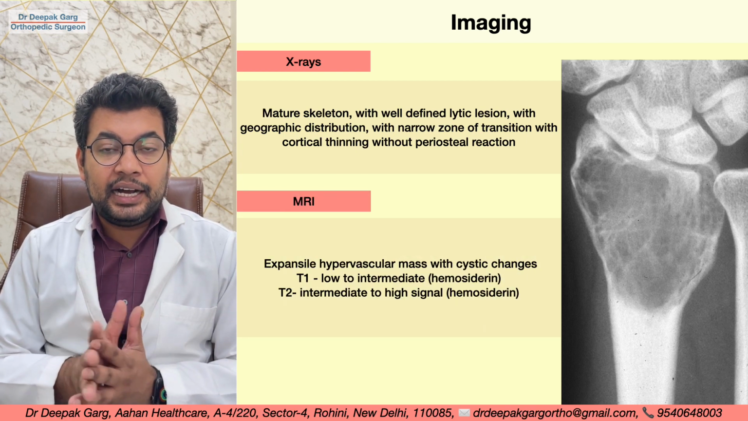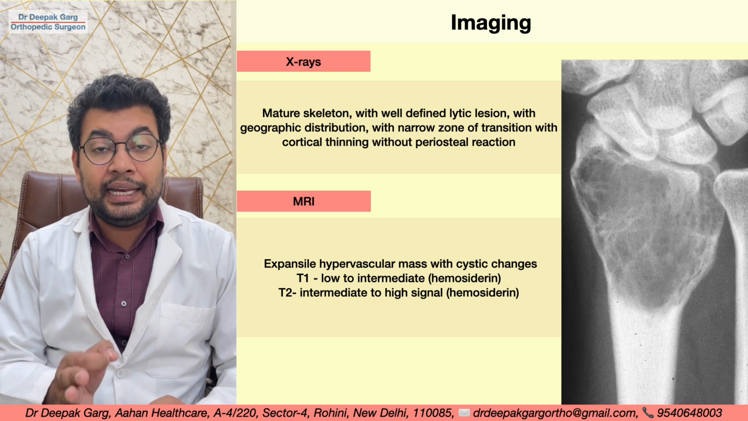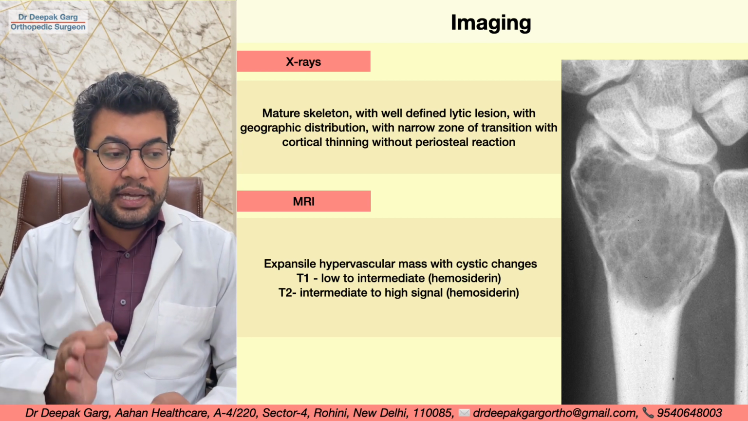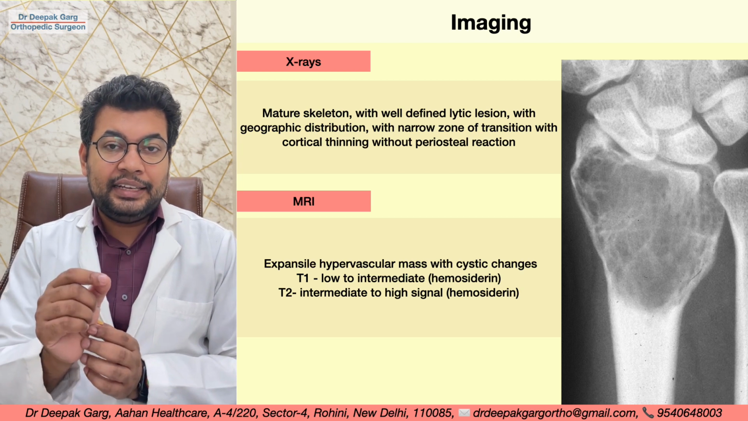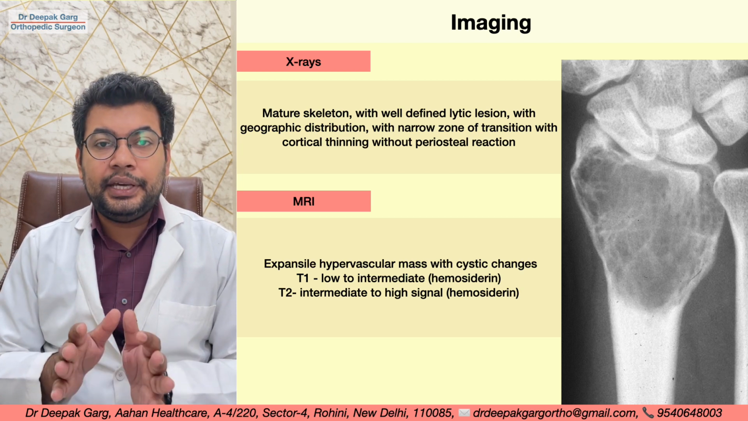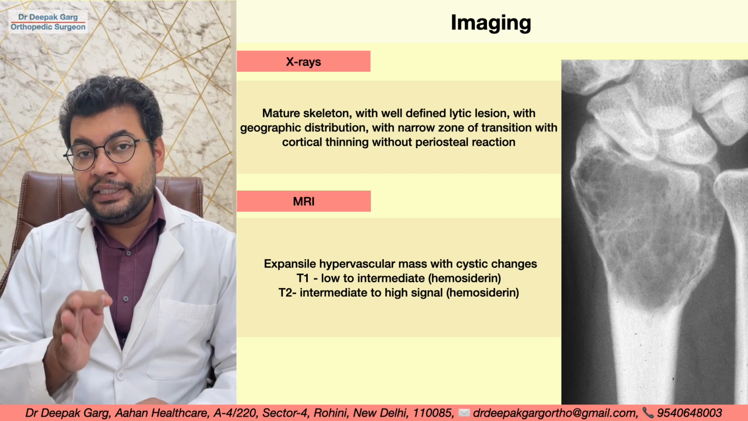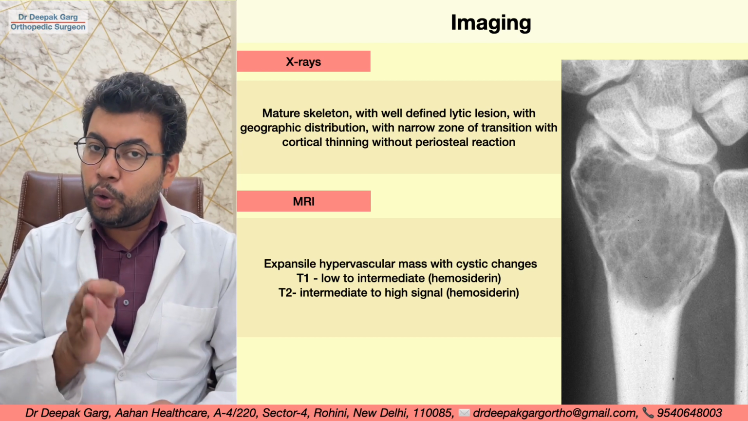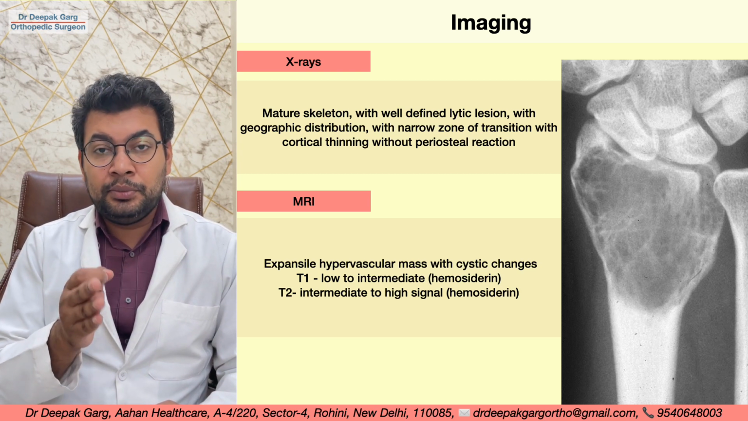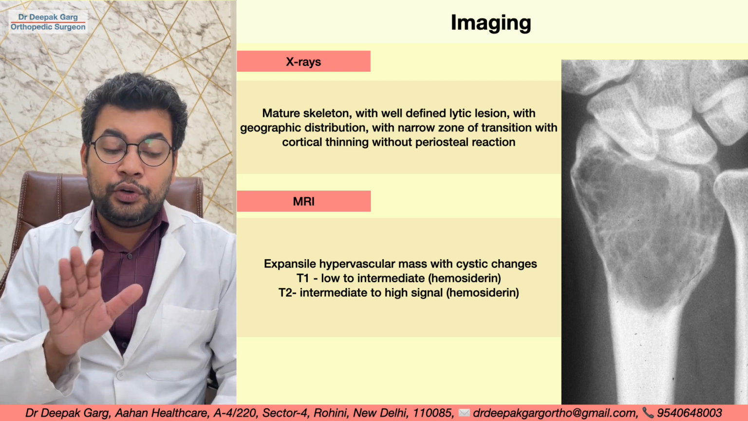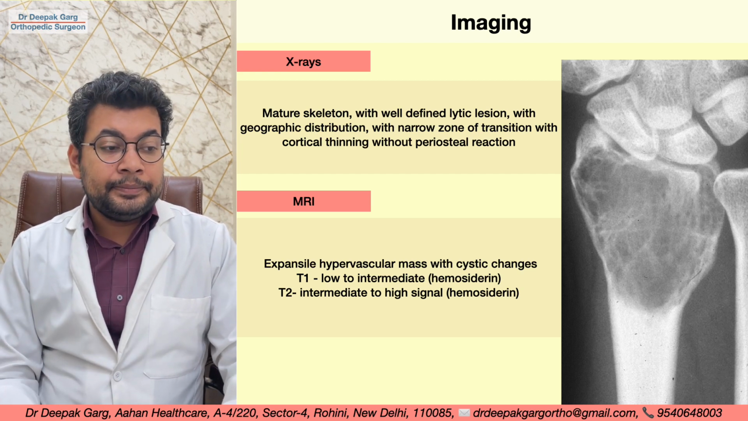Then we will get the MRI with contrast, and MRI will show us an expansile hypervascular mass with cystic changes. If we look at the T1 and the T2, T1 will show low to intermediate intensity because of the presence of hemosiderin, and T2 will also be intermediate to high signal because of hemosiderin. So very high signal will not be seen in GCT because of the presence of hemosiderin pigment.